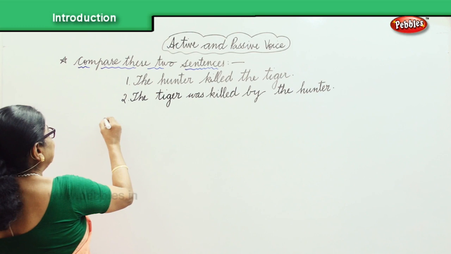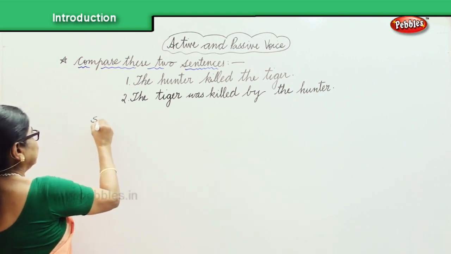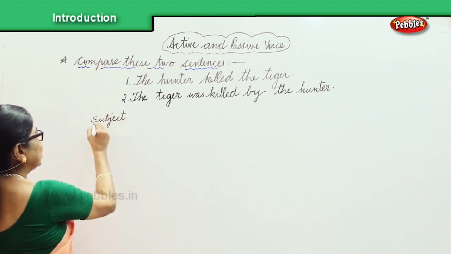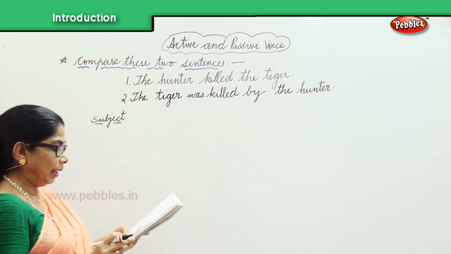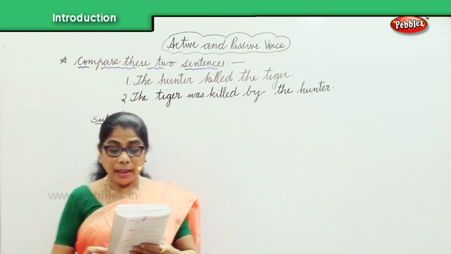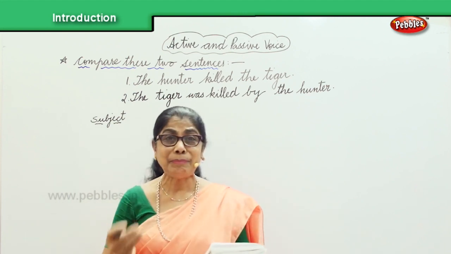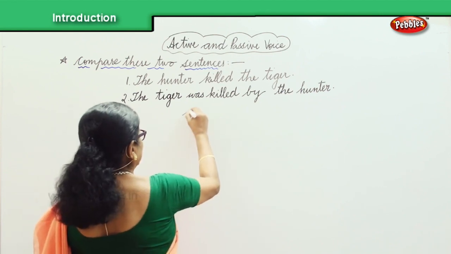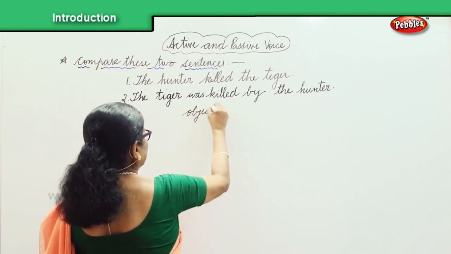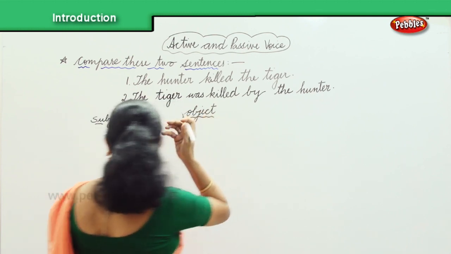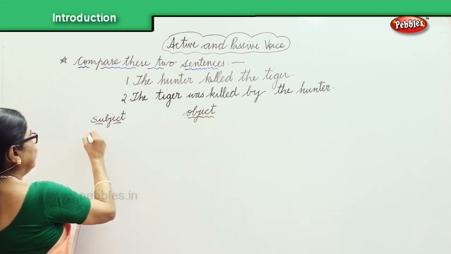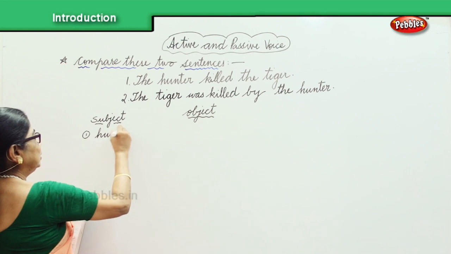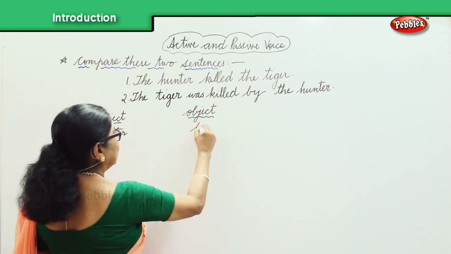So, we have the subject, and the hunter is shown as doing something to the object. Which is the object? Okay. The subject is the hunter here. In the first sentence, the subject is the hunter, and the hunter's object is the tiger.